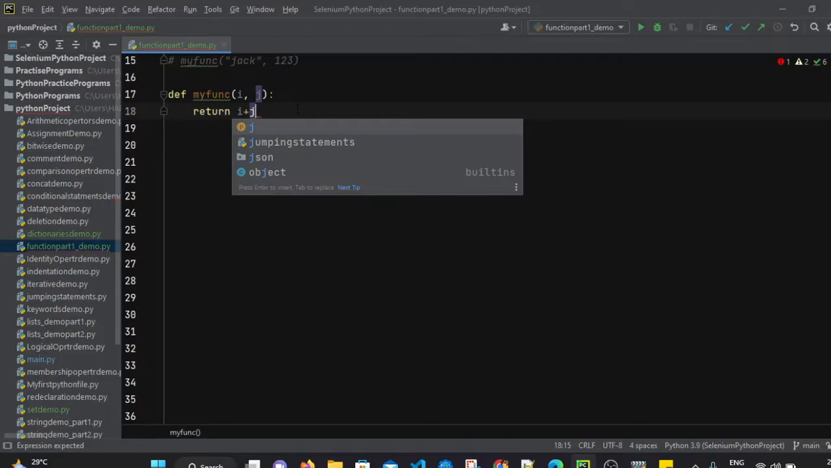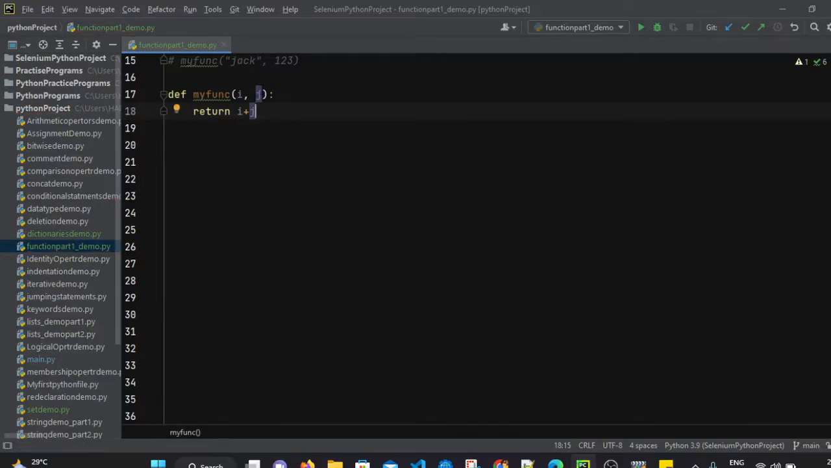So I'm going to pass two numbers in the form of i and j, and it should return i plus j. So whenever we call this function, it will return some value. It will return the sum of i and j. And that value we have to store somewhere, right? So it will return the value. We have to store that value inside another variable so that we can perform other actions on that variable.